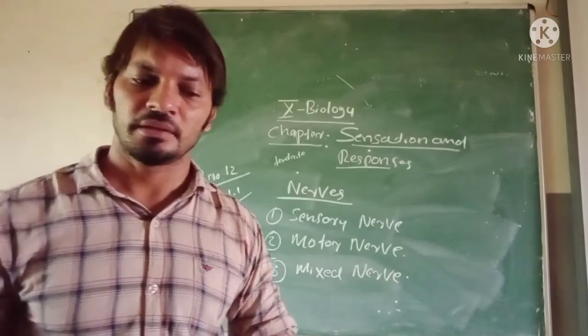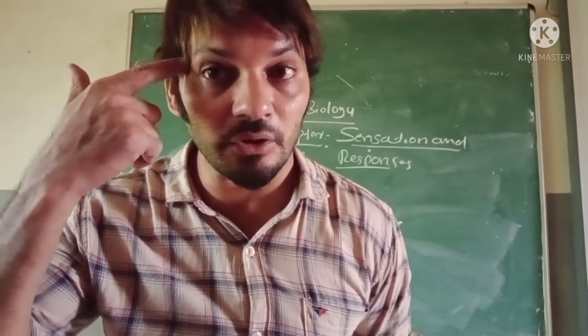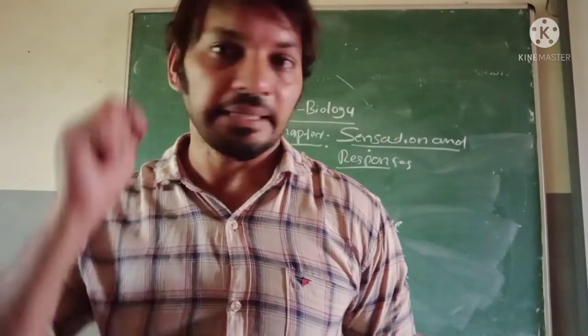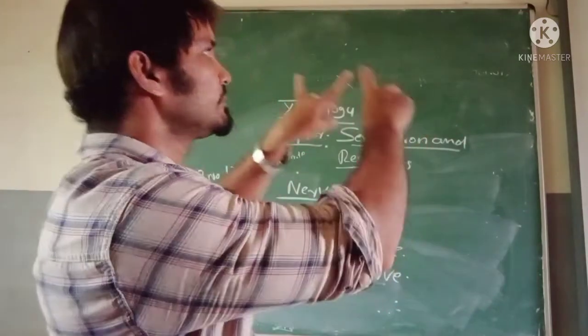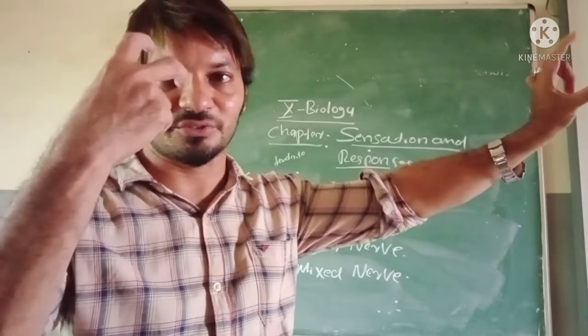Both duties are done by which neuron? Mixed. There are a number of examples of mixed nerves. In our eye, the optic nerve carries impulses. In our ear, the auditory nerve. In a spectacles shop, it is written opticals. Opticals means opticals.